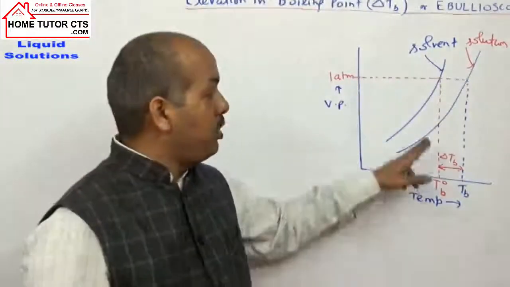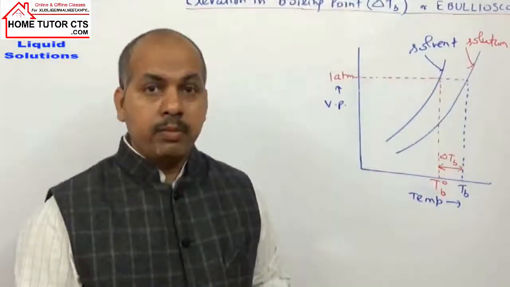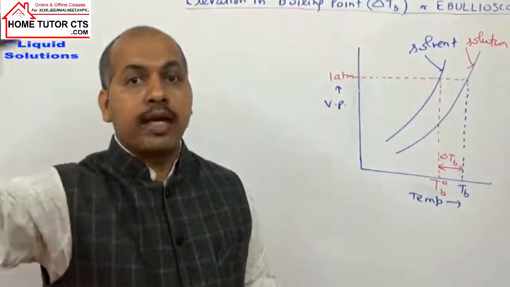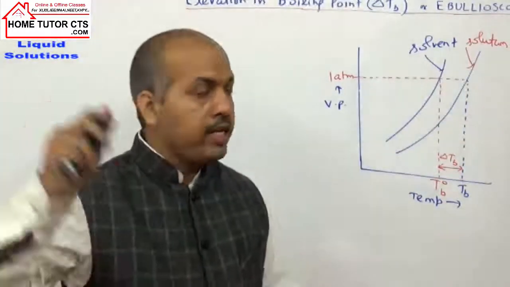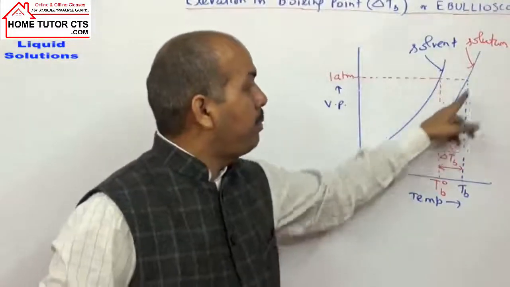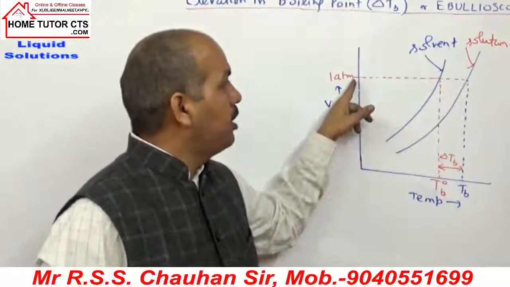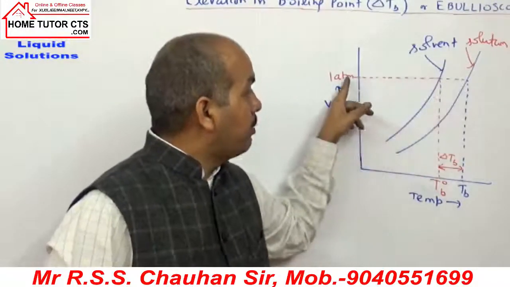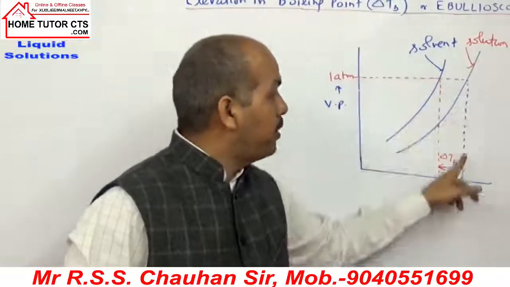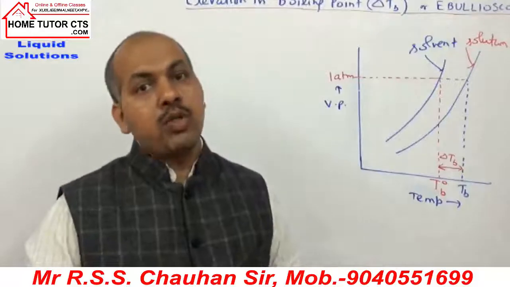Then to make the solution vapor pressure equal to 1 atmosphere, how is it possible? Heat the solution to a further high temperature. इसको हम और हीट करेंगे solution को. On heating, there is a rise in the vapor pressure. So again one limit of temperature is reached where the solution's vapor pressure becomes equal to atmospheric pressure, and that temperature will be called TB. TB is taken as the boiling point of the solution.